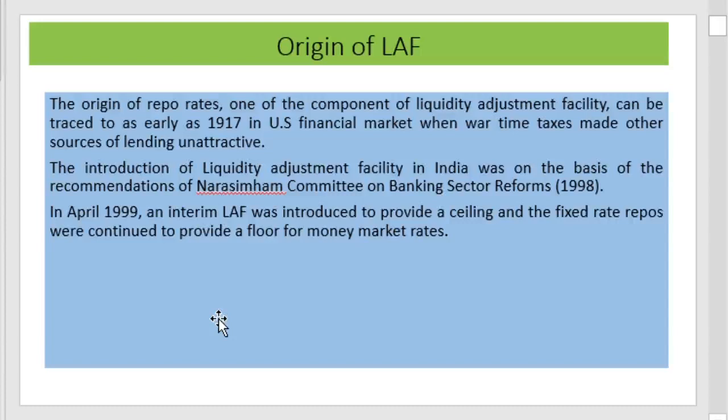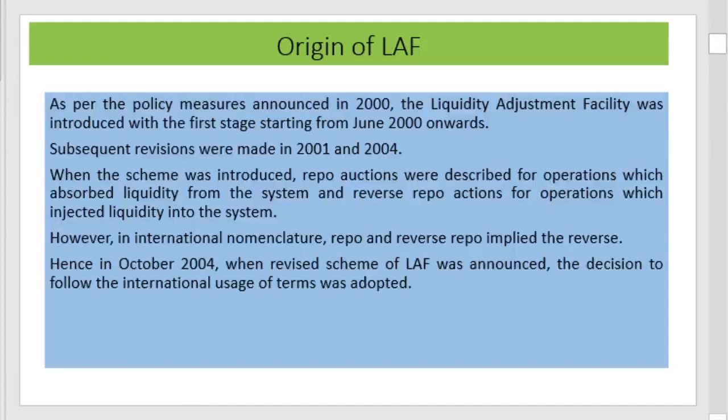The introduction of the liquidity adjustment facility in India was on the basis of the recommendation of the Narasimhan Committee report of 1998, and in accordance with this, in April 1999 an interim LAF was introduced. After that, in 2000 the liquidity adjustment facility was introduced, and in 2001 and 2004 some changes were also made.